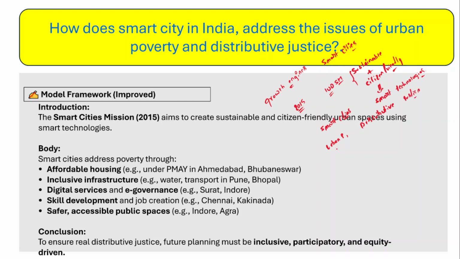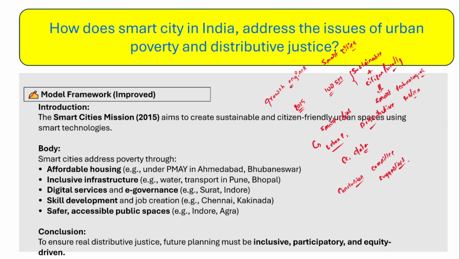And make sure when you are explaining how smart cities will address the problem of urban poverty and distributive justice, you have to mention an adequate amount of examples and data to enrich and substantiate your points. And finally, you have to conclude the answer. So you can mention any committee, you can use creamy words, and you can also write some suggestions. Right? So this is how you have to conclude this answer.